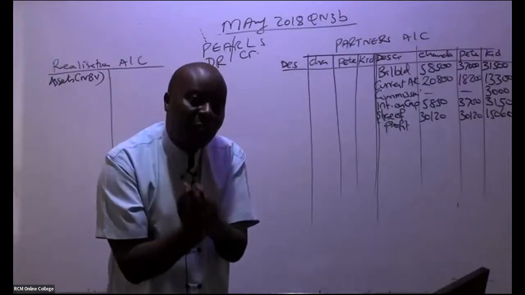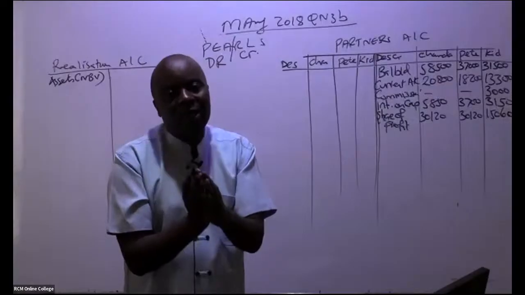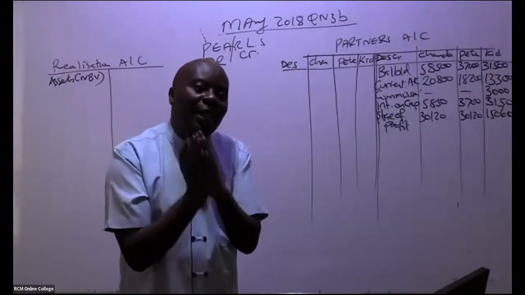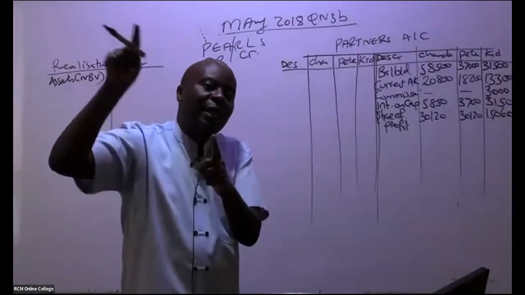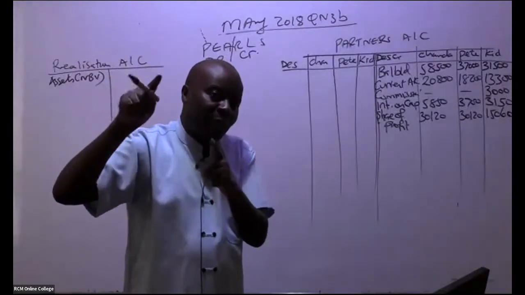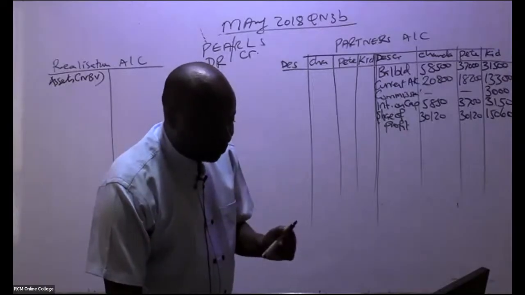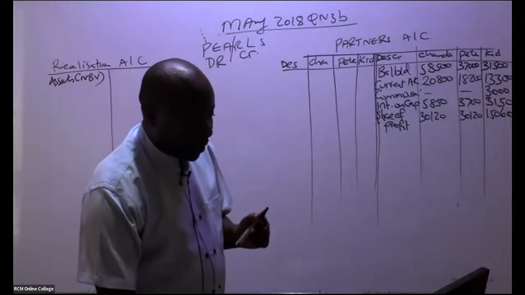But whenever you're closing the partner's accounts, you're basically closing their trial balance figures. So whenever you're closing assets, you shall be debiting realization account, and then you credit the assets, and you're crediting those assets at net book value. So then you go straight away to the trial balance. So trial balance, what have they told us here?